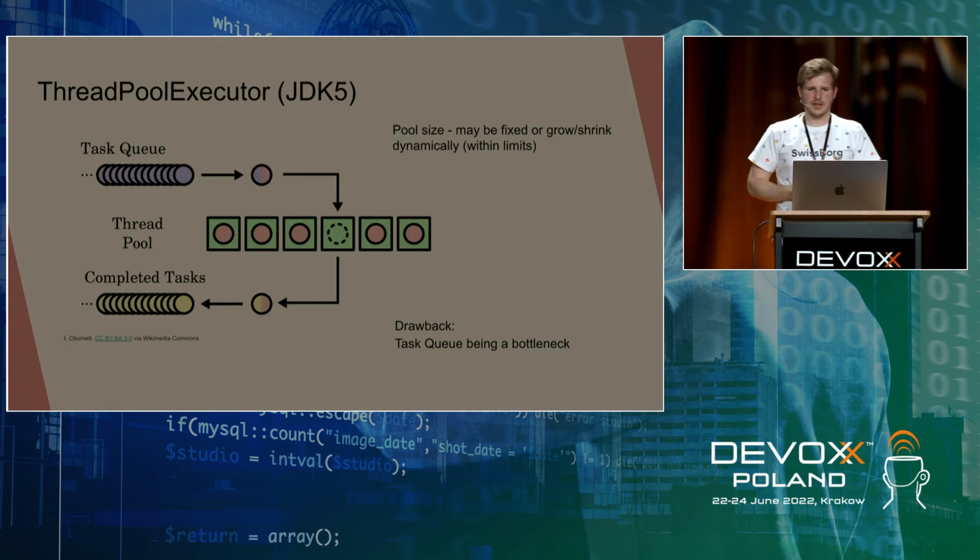And this implementation has one drawback, because let's imagine we have a lot of short-lived tasks. We have many threads, and it may soon become an obstacle that all those threads take tasks from the same queue. So there needs to be synchronization on popping of the tasks. So this may become a bottleneck. When many threads want the next task to be taken, they need to wait for each other, and we end up in a situation which is not optimal because we are wasting CPU time basically on this waiting.